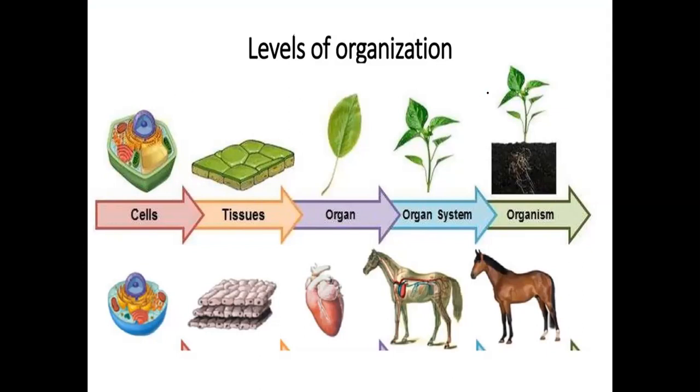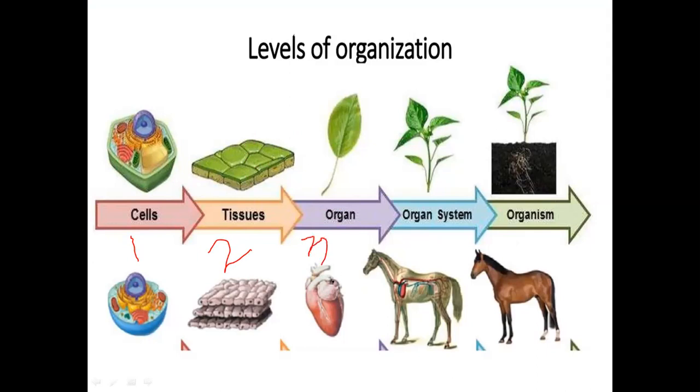This is another overview of your levels of organization. Like this, they're talking about plants and animals. First of all, the first one is cells. When the cells get together, they form tissues, in plants like this and in animals like this. This is number two. Number three is when different tissues work together and are grouped together to perform a similar function, then they form an organ.